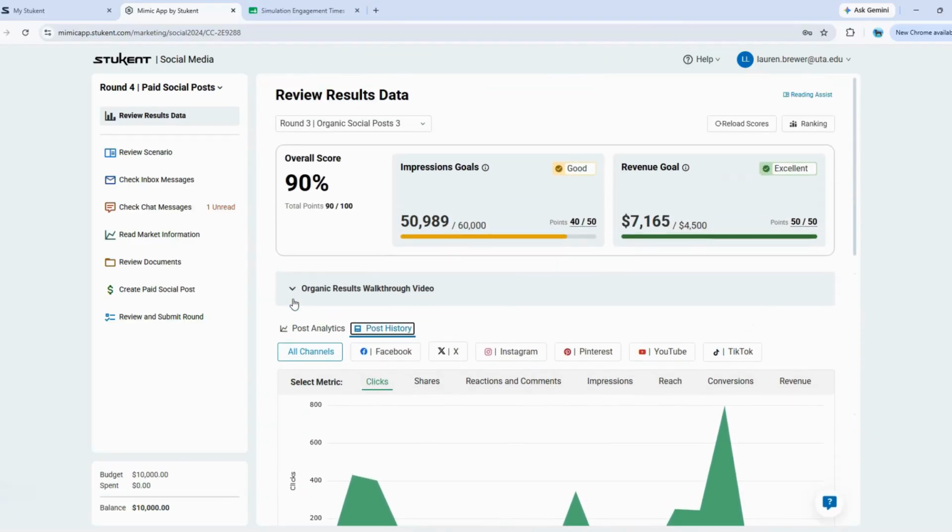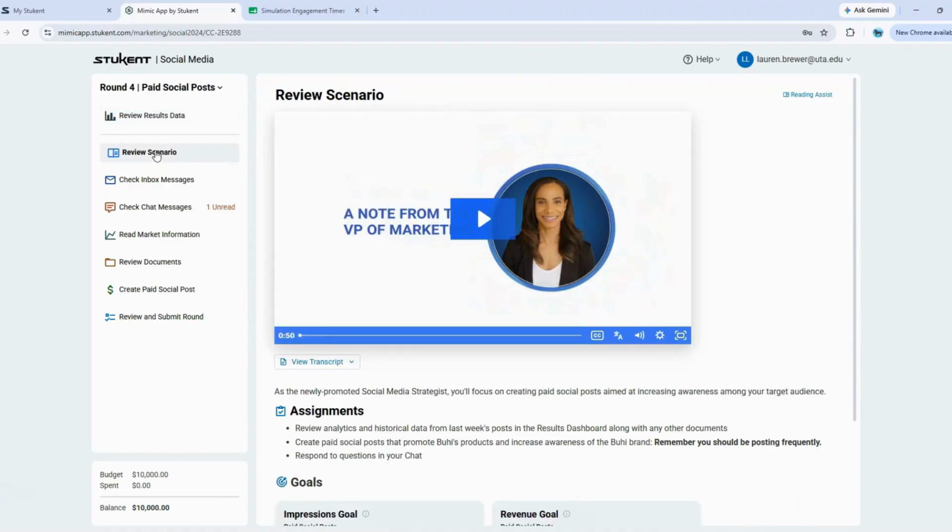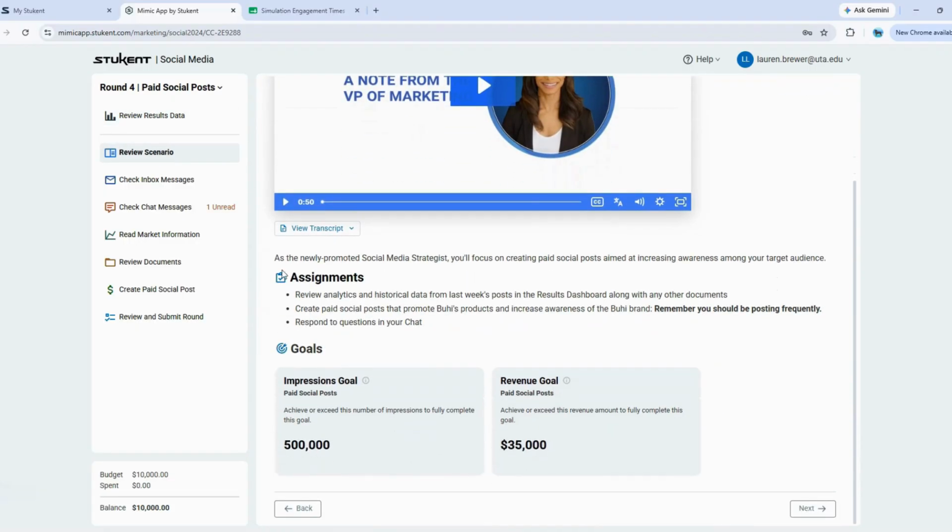After we go through our round results, we can click on our scenario. And in this round, we are given a few assignments here. And then we can see that our goals have changed. So in our paid social post rounds, our goal for impressions has increased to 500,000 and our revenue goal has increased to 35,000. Now we want to look at our inbox.